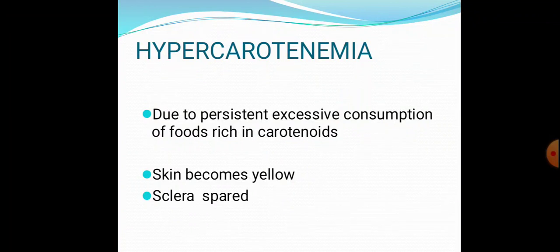Okay. And then we discussed the investigations that should be done in order to identify the deficiency of vitamin A, the causes of vitamin A deficiency, and lastly hypercarotenemia. Hope it's clear. Thank you.